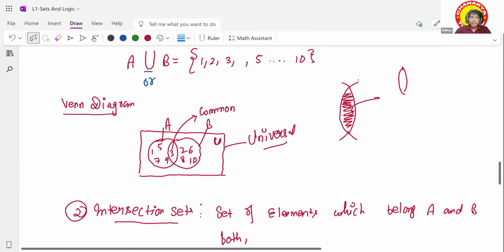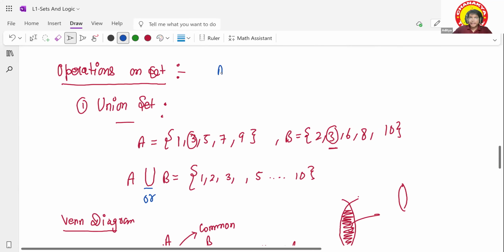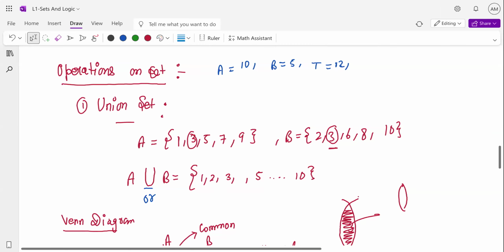If I say that A contains 10 elements, B contains 5 elements, and the common part is C, and if I say the total number of elements is 12, can you tell me how many elements are common in between? It should be three.